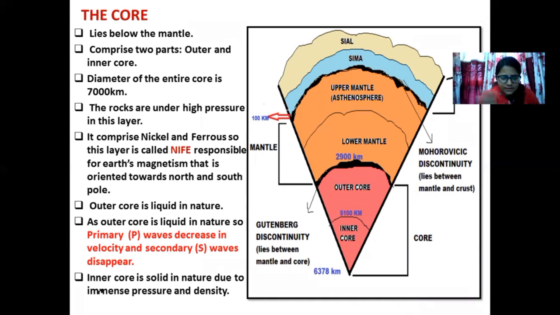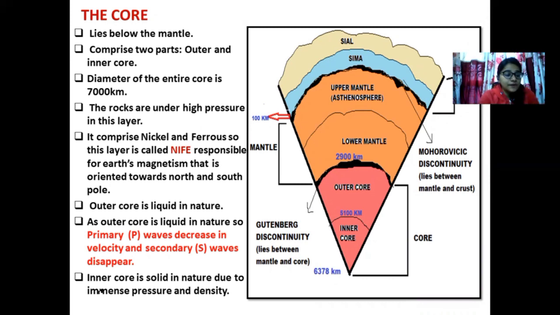That is very understandable. And the inner core is extending from 5,100 kilometers till 6,378 kilometers. What the seismologists found out was that the outer core is liquid in nature. This is a tremendously surprising thing. Then how come the outer core can become liquid in nature when it is tremendously towards the interior of the earth? And again, we are relying on the indirect evidence.